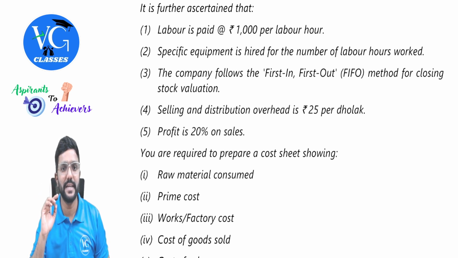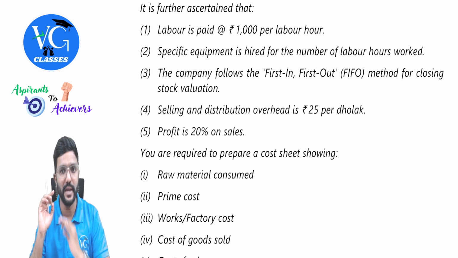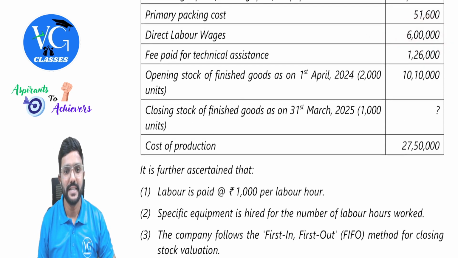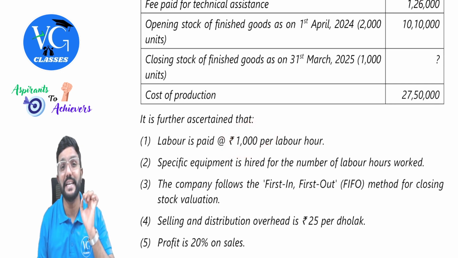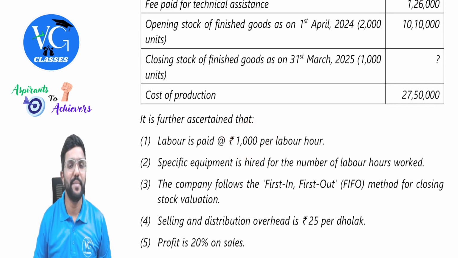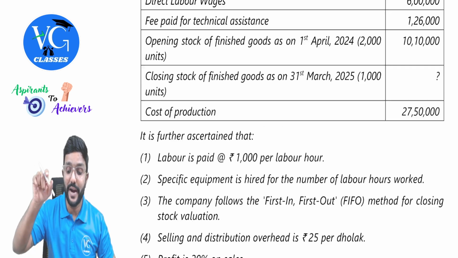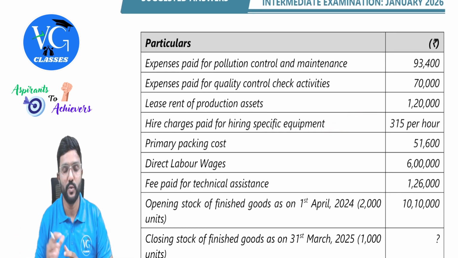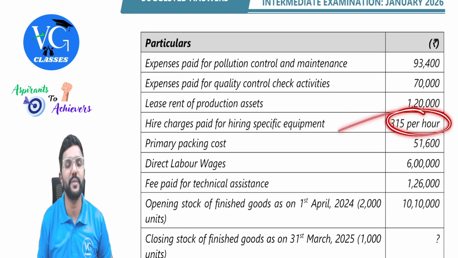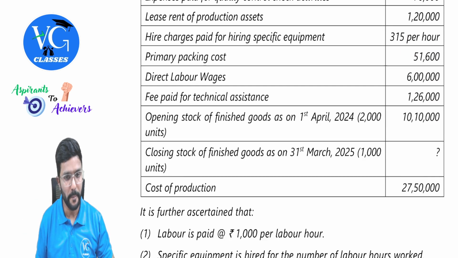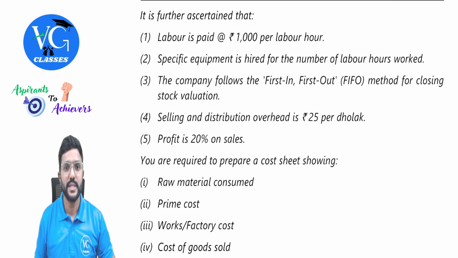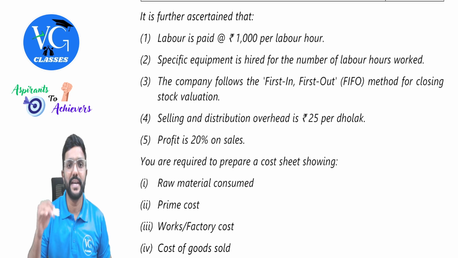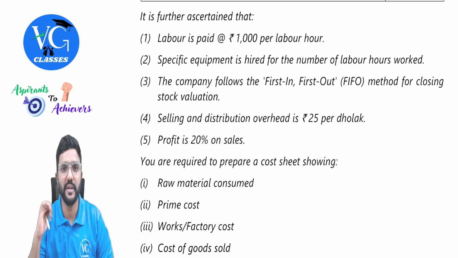It is further ascertained that labor is paid at 1000 rupees per labor hour. Direct wages is already given. So 6 lakh divided by 1000, we will get labor hours, guys. Labor hours are required to calculate what? The hire charges paid for hiring specific equipment. Specific equipment is hired for the number of labor hours worked. So once we get labor hours, we just multiply 315 with that.